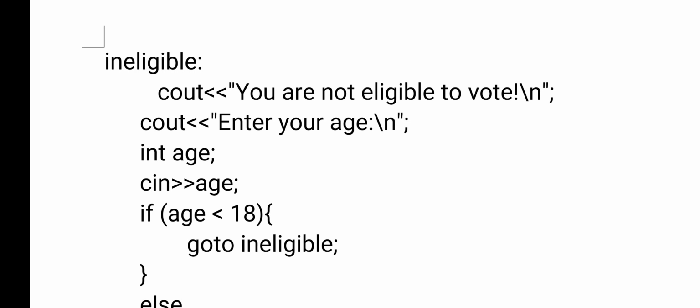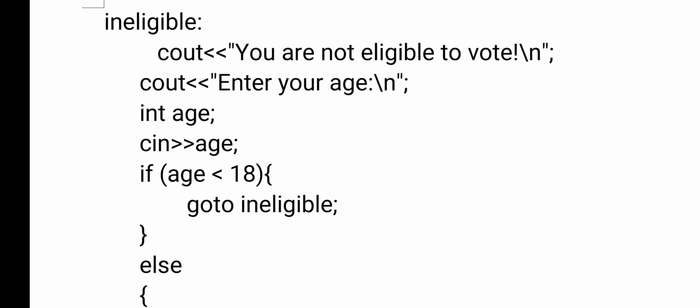Whatever label you have given and whatever label you use in the go to statement should be the same. You are not supposed to change the upper and lower cases either. Exactly the same case you have given should be used in the go to statement.